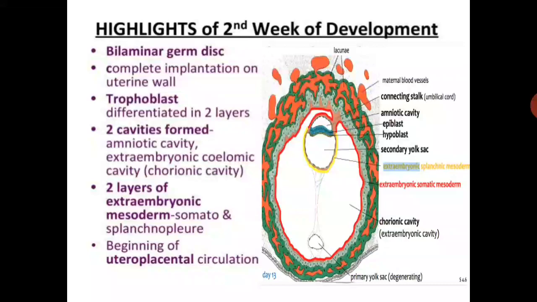Then the outer layer of the trophoblast differentiates into two layers, and two cavities are formed: the amniotic cavity near the epiblast, and the extraembryonic coelomic cavity, also known as the chorionic cavity. Two layers of extraembryonic mesoderm form: the somatopleuric layer and the splanchnopleuric layer. And lastly, uteroplacental circulation starts. These are the events that happen at the end of the second week.